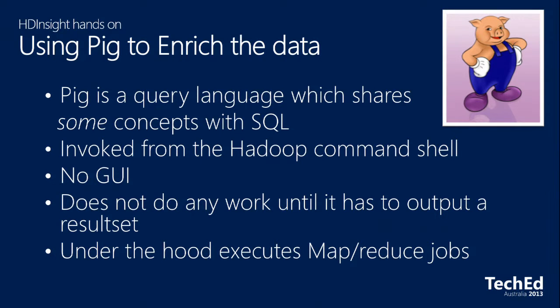And under the hood, what it's really doing is building MapReduce tasks. So going to the core of the Hadoop engine, there's MapReduce tasks. When you write queries and code in Pig, what it's doing when you execute is it goes, right, I need to do this. I've got to work out how to write a MapReduce job that will then execute that. So consequently, it's not always terribly efficient. It's just a little bit more intuitive than actually trying to hand code a MapReduce job.